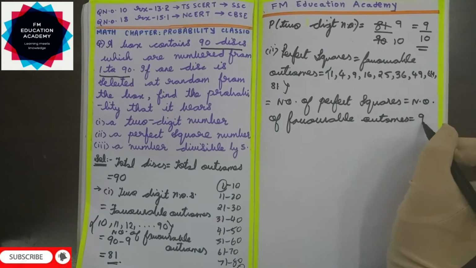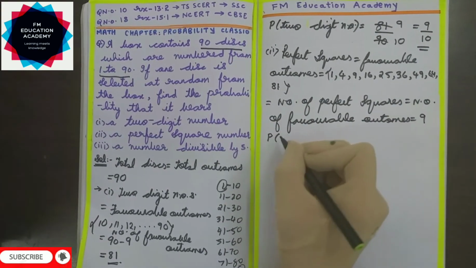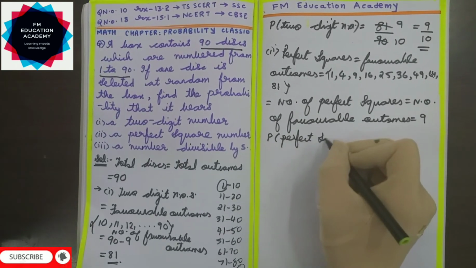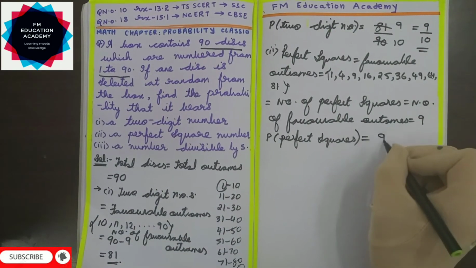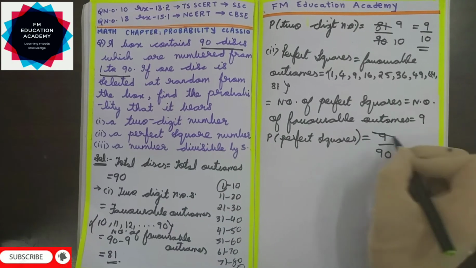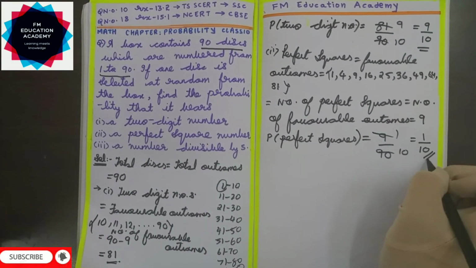So there are 9 perfect squares here. Again, the same formula will be used. Probability that it is a perfect square is number of favorable outcomes by total outcomes. So number of favorable outcomes here are 9 by total outcomes are 90. 9 ones are 9, 9 tens are 90. So my probability that I am getting a perfect square is 1 by 10.